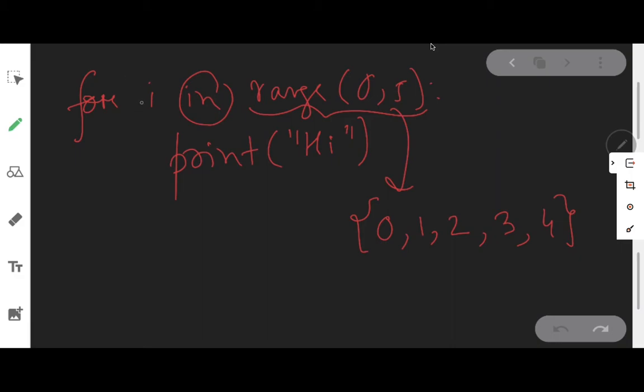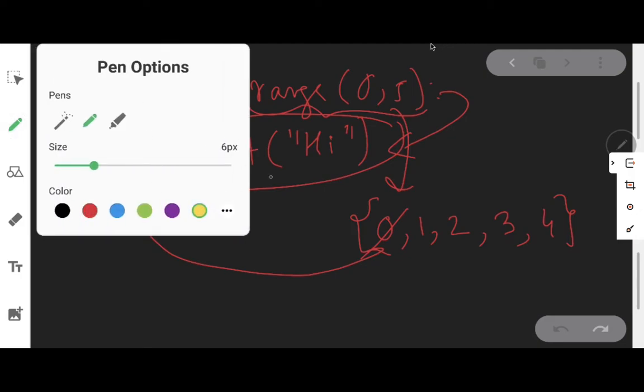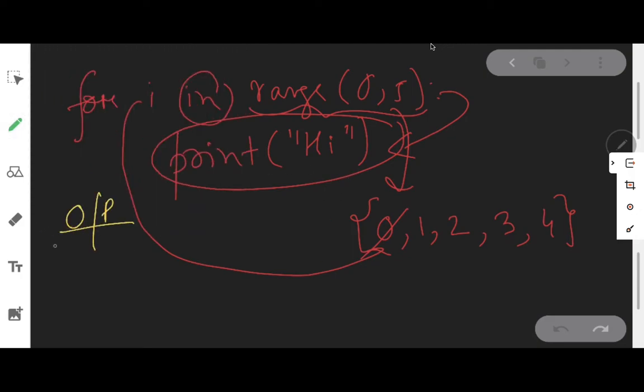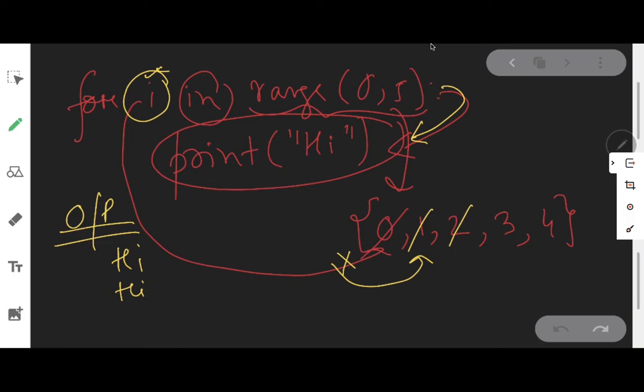That means at first i will take the value 0 and it will come inside the loop. This is the statement which is present inside the loop. Let's say we have an output screen here. Now in the output screen, what will be written? Hi. After that, i will take the next value which is 1 and it will come inside the loop. What is written inside the loop? Hi is written. So hi will be printed here. Then this variable i will take the next value which is 2, and it will come inside the loop and print hi.